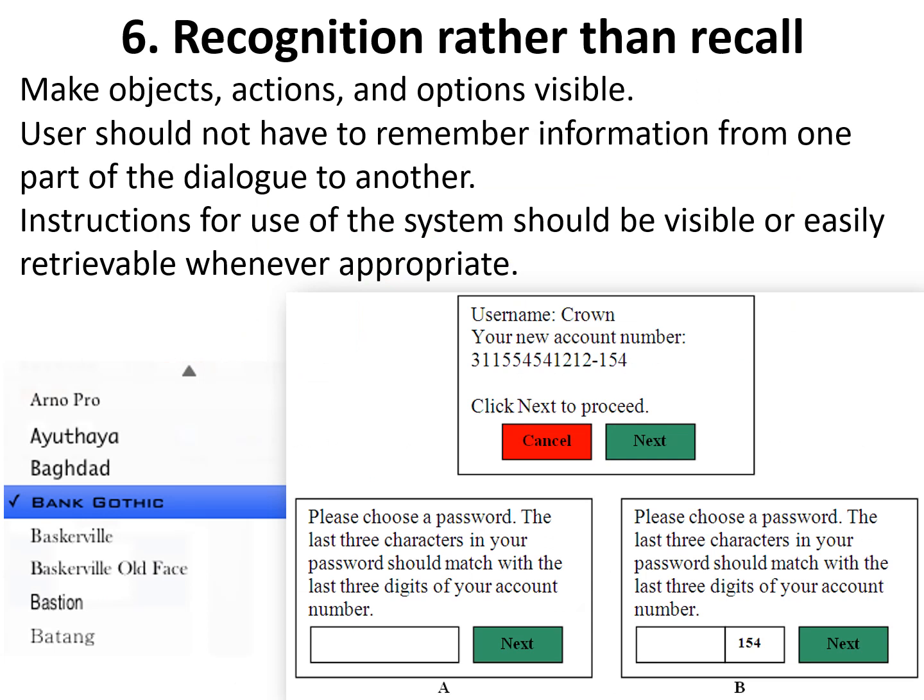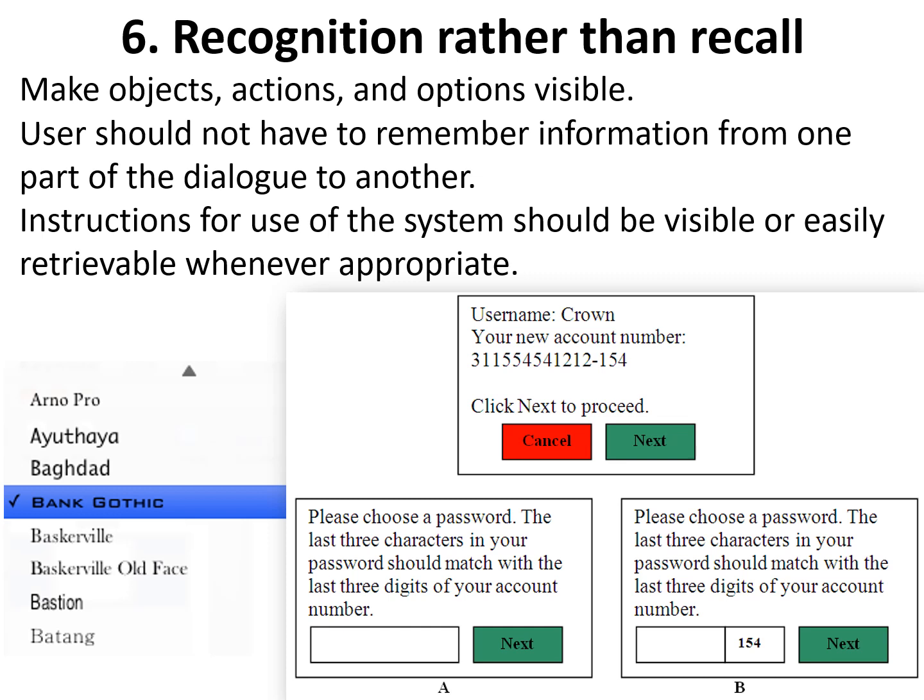Recognition rather than recall. Users should not have to remember information from one part of the dialog to another. Instructions for the use of the system should be visible or easily retrievable whenever appropriate. Recall requires cognitive effort, and if you have not recently used a particular piece of information you are trying to recall, you will require even more mental effort. It is always better to suggest a set of options to the user than to let him remember and type the whole thing. The goal is to minimize the use of user memory.